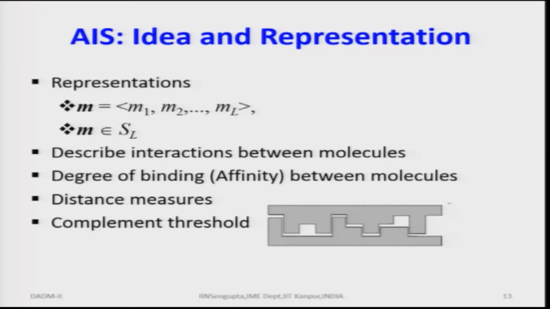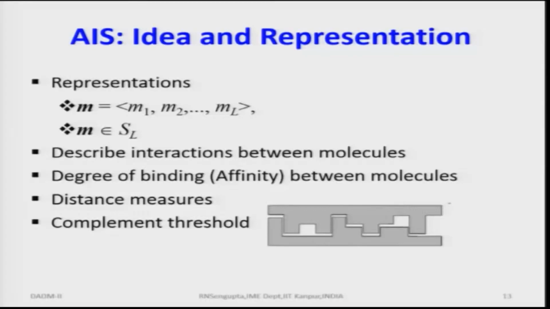Representation would be done by a vector of size, say for example, L, which would be all the individual components based on which the characteristics of the representation of the similarity and dissimilarity can be done. It will describe the interaction between the molecules. Like, for example, there are attacks happening from 3 different types of viruses, and we consider each virus has some characteristics based on which the fighting WBCs would be built up. The distance or fitness function based on which we build the model is 4 in number. So the first virus would have 4 such matchings to be done, similarly for the second one and the third one.